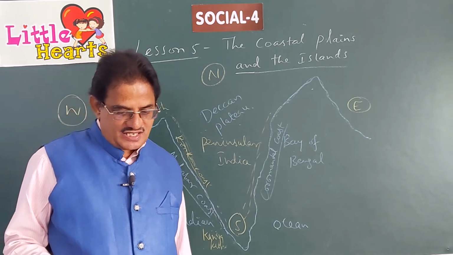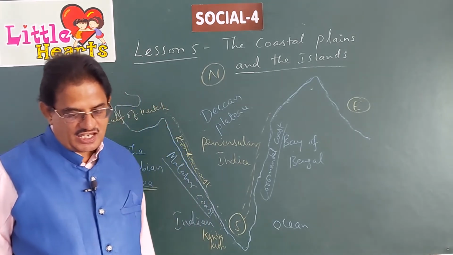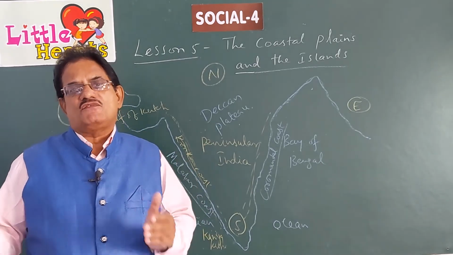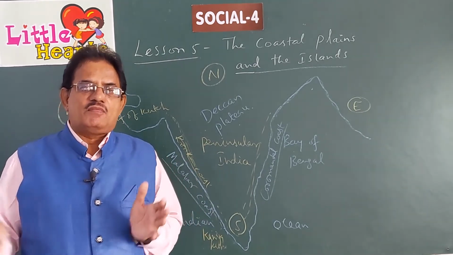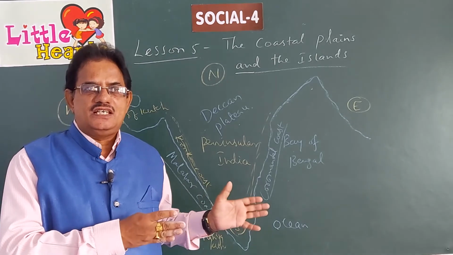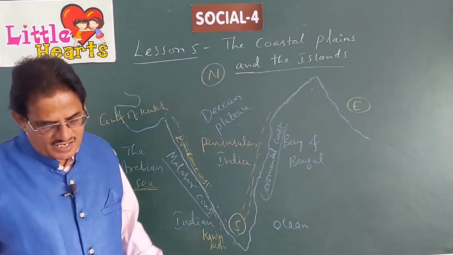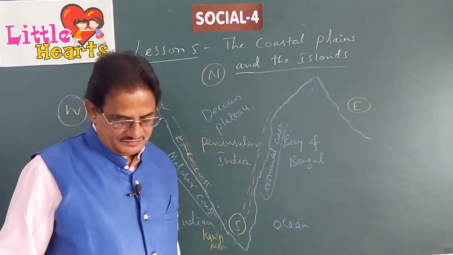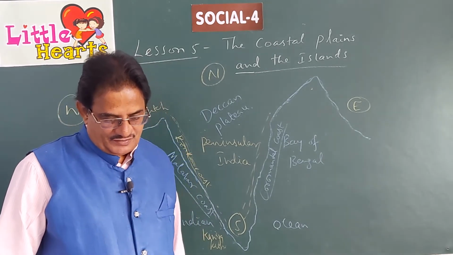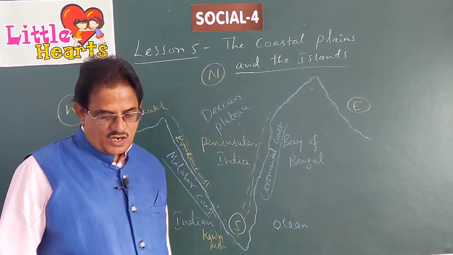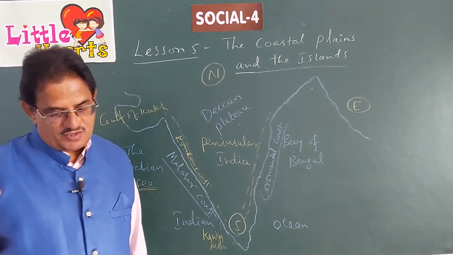A lagoon is a saltwater lake which has been cut off from the main sea. When a small lake is formed by the waters of the sea, separated from the main sea, that saltwater region is called a lagoon.